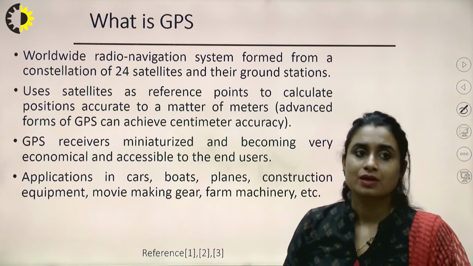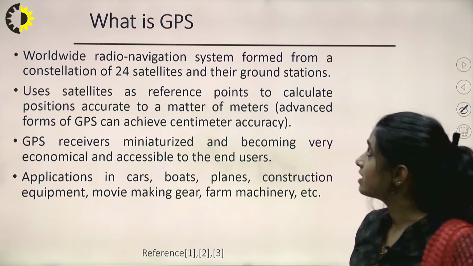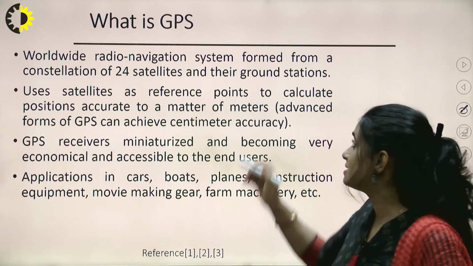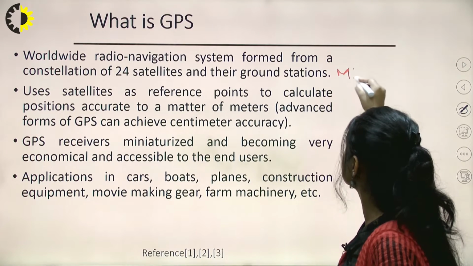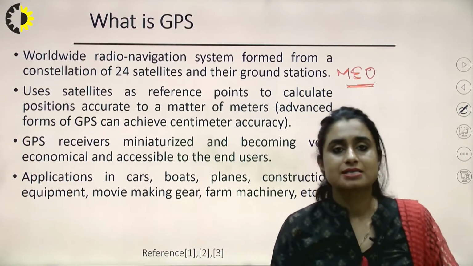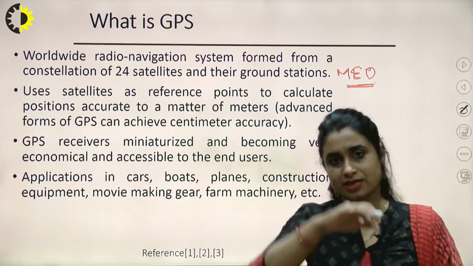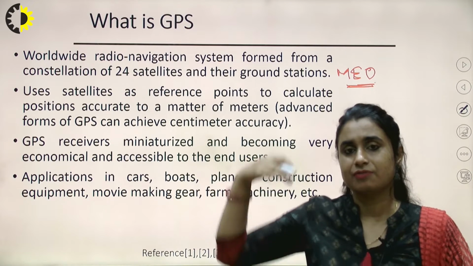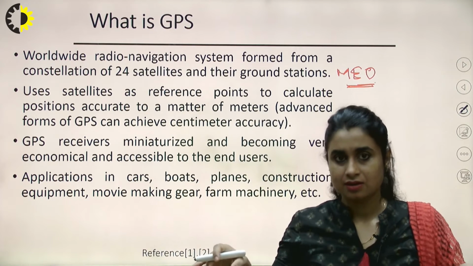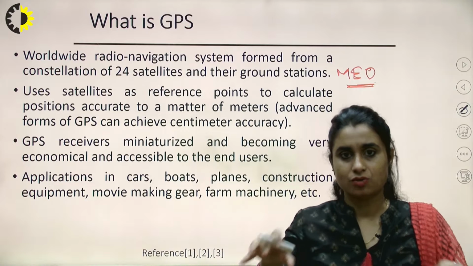I always keep a slide blank so that I can draw a few things here. So it is a worldwide radio navigation system formed from a constellation of 24 satellites, and these are placed in medium Earth orbit. MEO is specifically chosen as it is not very close to Earth, so it has better coverage. It is not very far from Earth like GEO, so it has better picture quality, right?